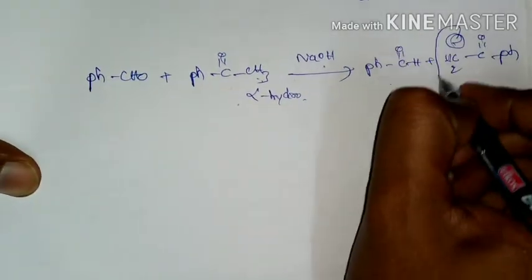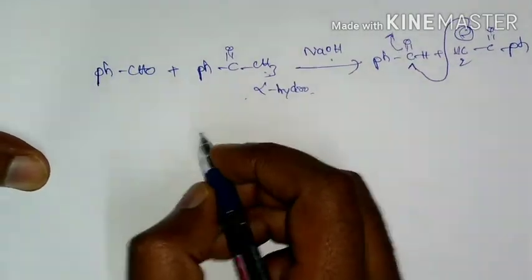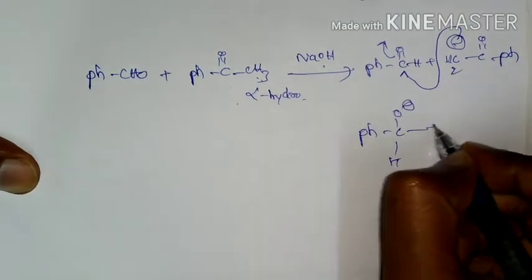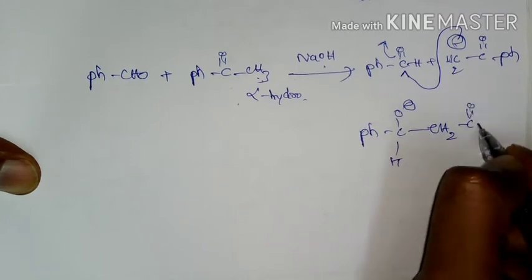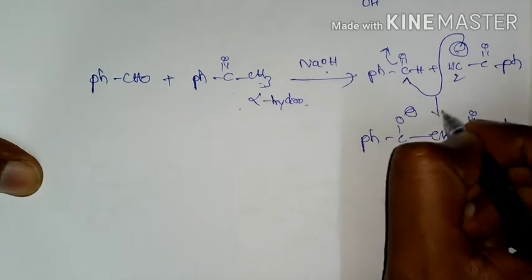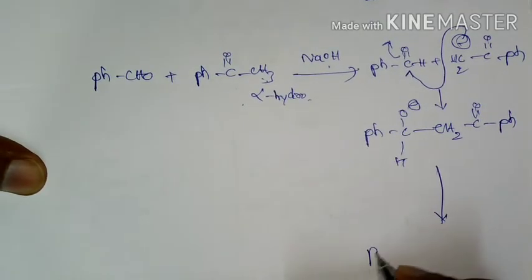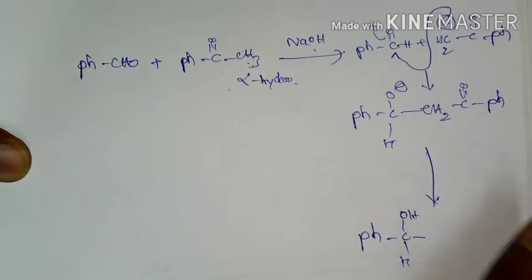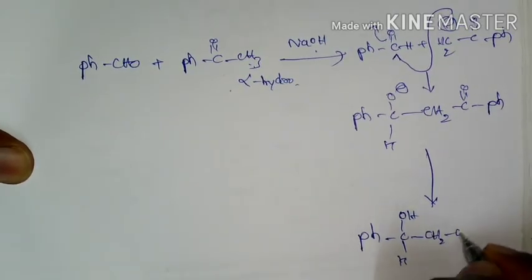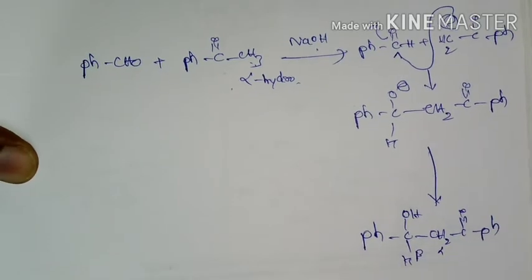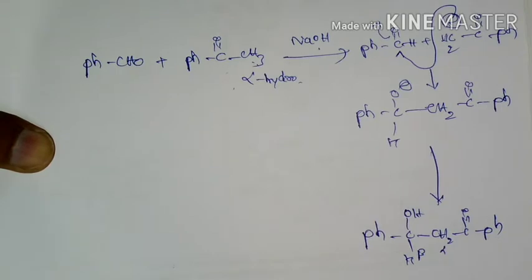So this carbanion now reacts with this benzaldehyde and it is going to form O minus H CH2 C double bond O Ph, and it is going to take a proton from aqueous medium and we are going to get alpha beta hydroxy carbonyl compound.